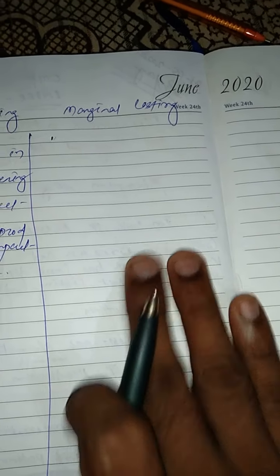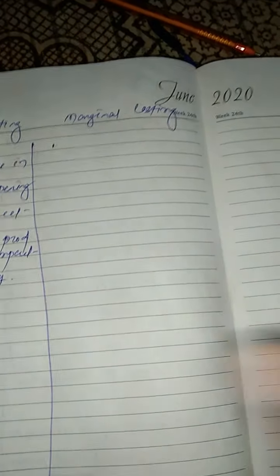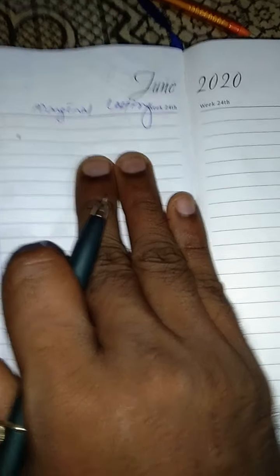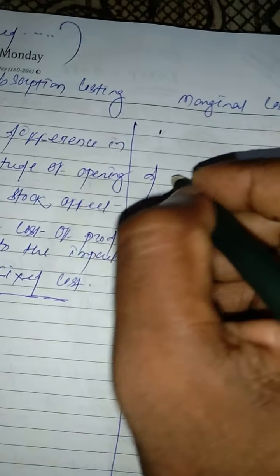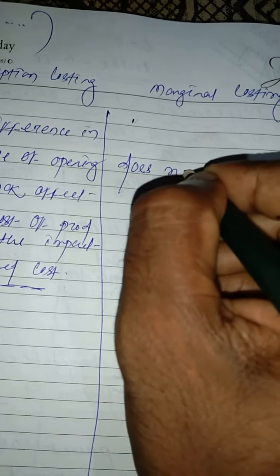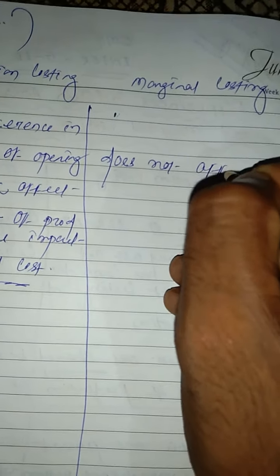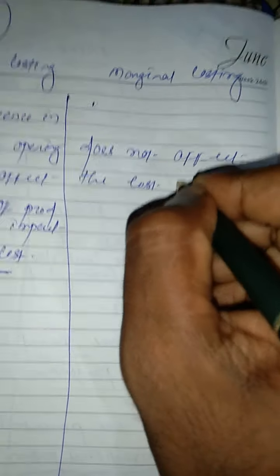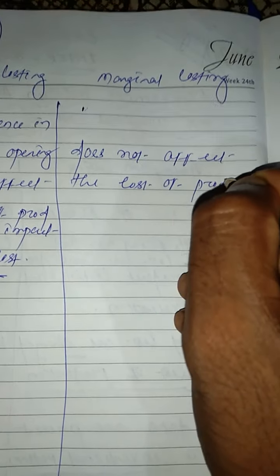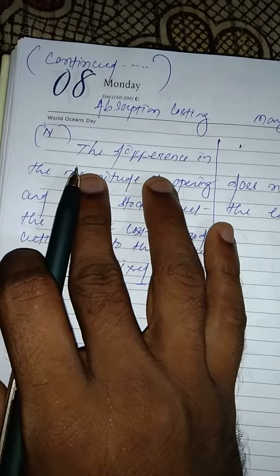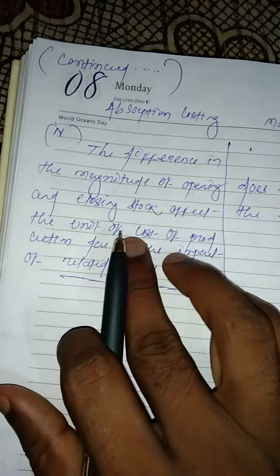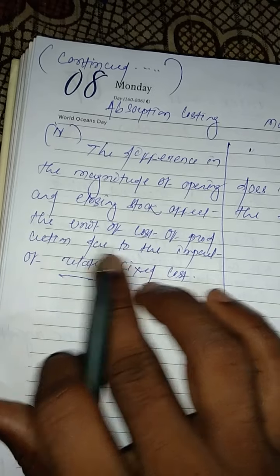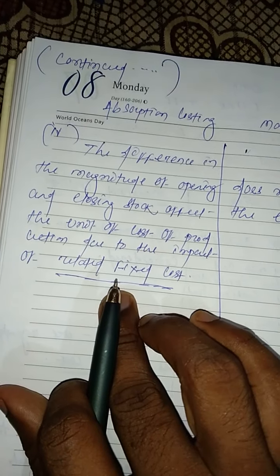But in case of marginal costing, the difference in the magnitude of opening stock does not affect the unit of production. Here you can write shortly, does not affect the cost of production, because you have already written here that the difference in the magnitude of opening and closing stock affect the unit cost of production due to the impact of related fixed cost.